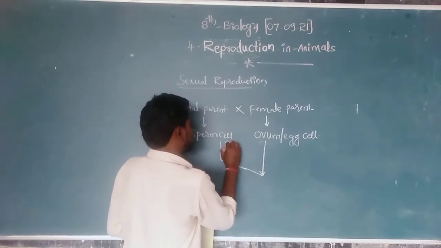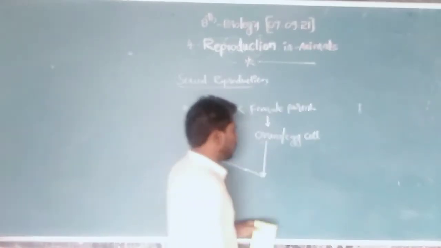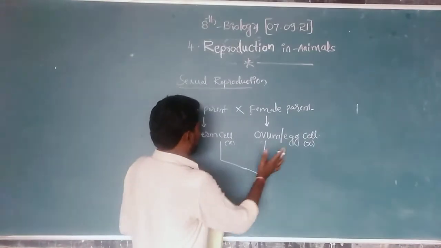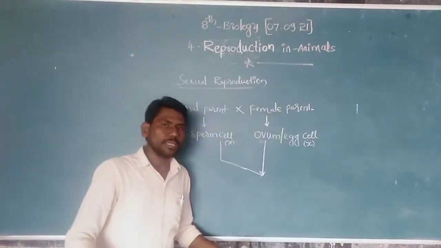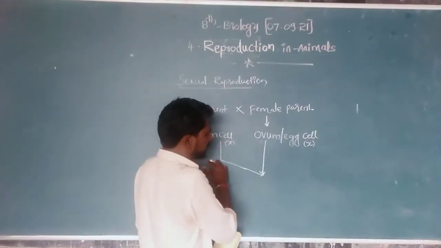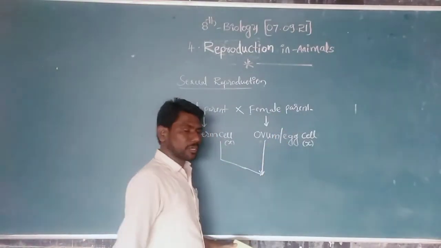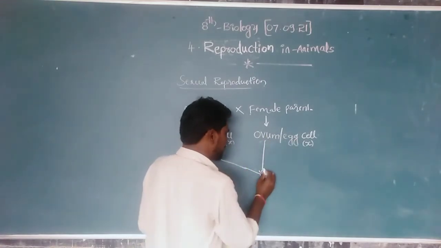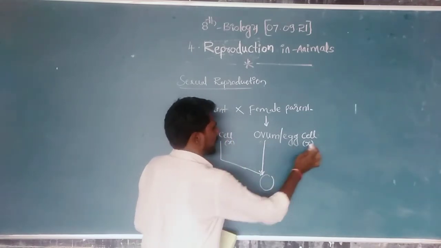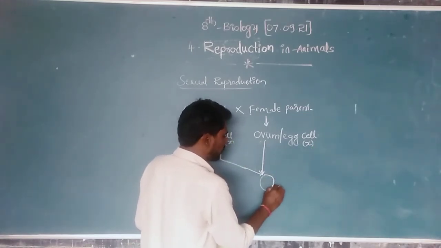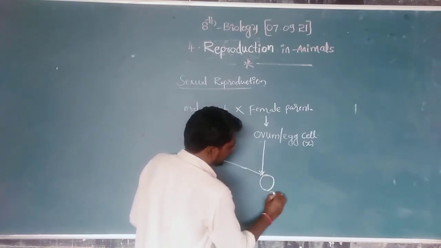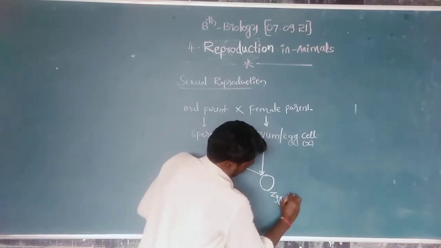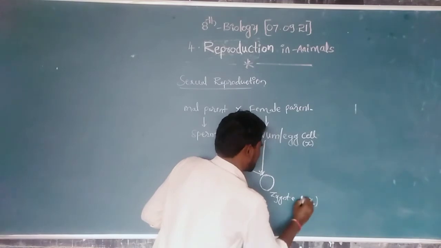For example, the sperm cell is in the X state. The egg cell or ovum is also in the X state. When these two parents participate in the reproduction, the sperm cell enters the female reproductive system and fuses with the ovum or egg cell. Then X plus X forms a 2X cell. This 2X cell is called a zygote. The zygote is in the 2X state.